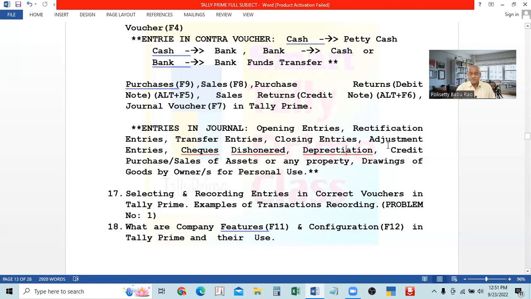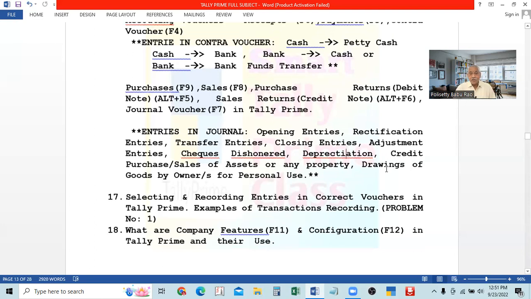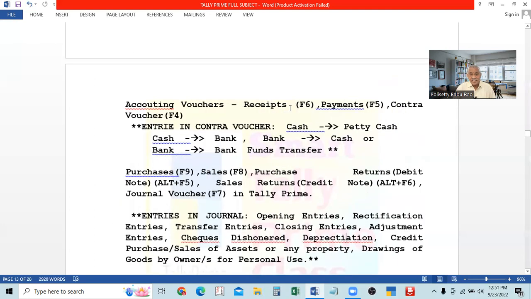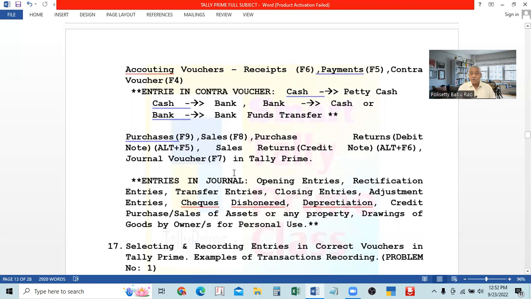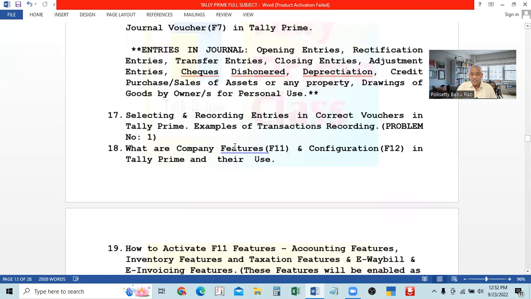Next, I told you, in the purchase vouchers and sale vouchers, we have to enter only goods, whether cash or credit purchases or sales. Only the sale or purchase of goods should be entered in the purchase and sales vouchers.